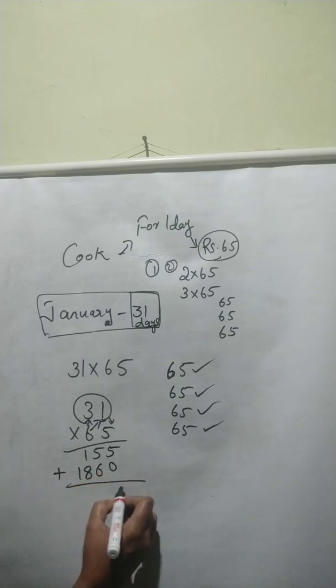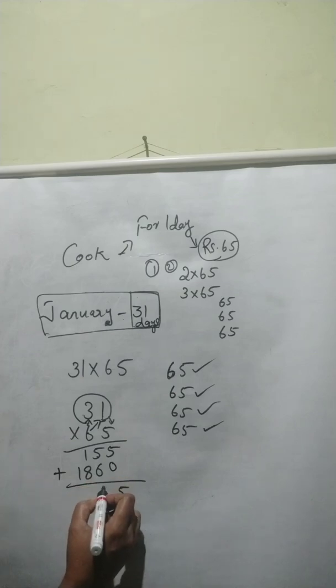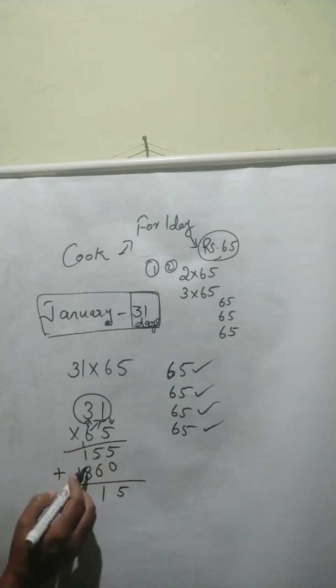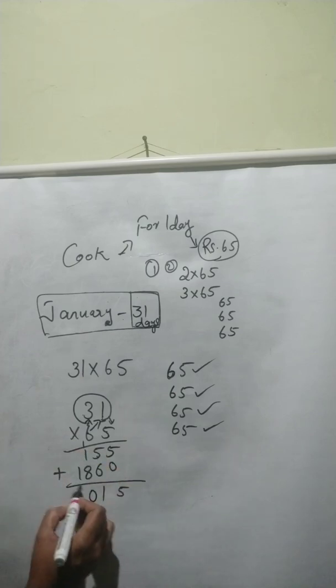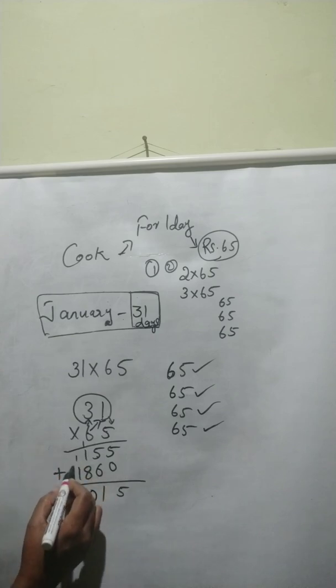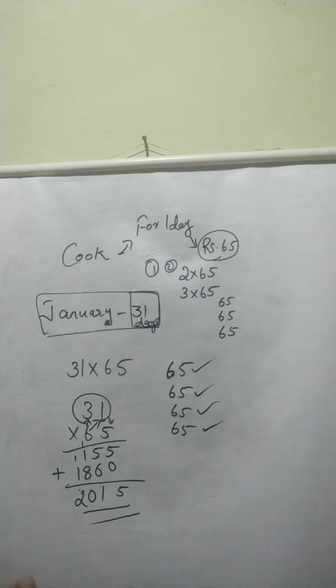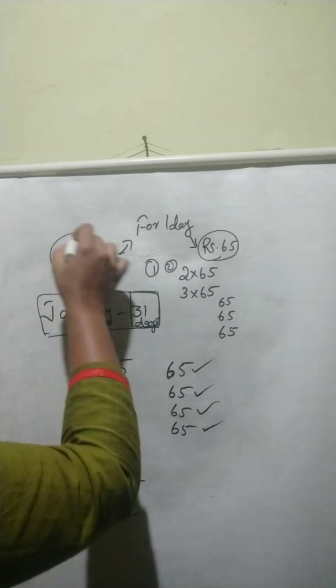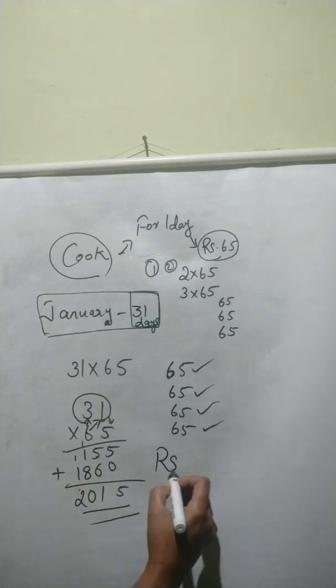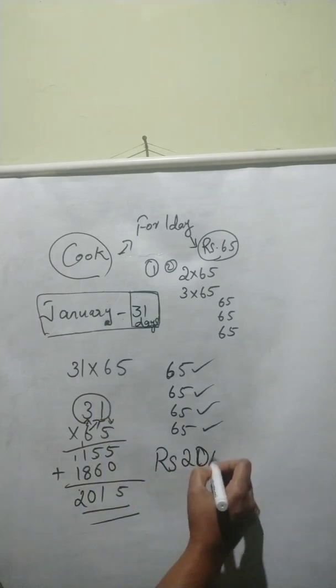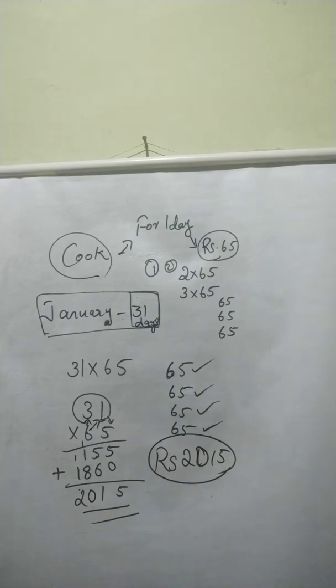So 5. Then 5 plus 6, 11. Again 1 is the 8 plus 2, 10. Then 1 plus 1, 2. 2015 is the amount. So, cook will get rupees 2015 for January month.